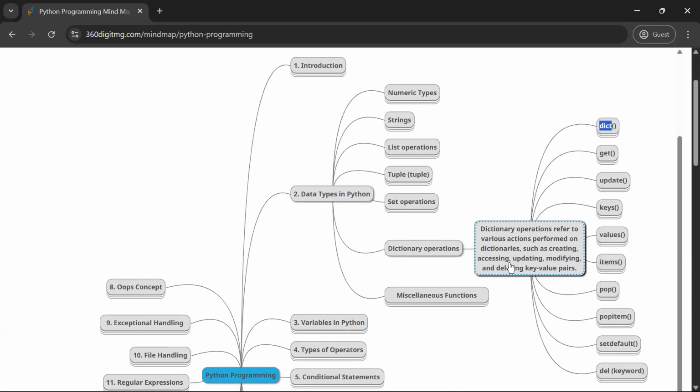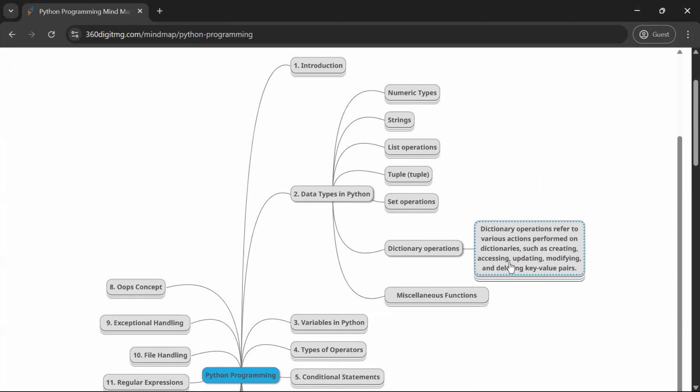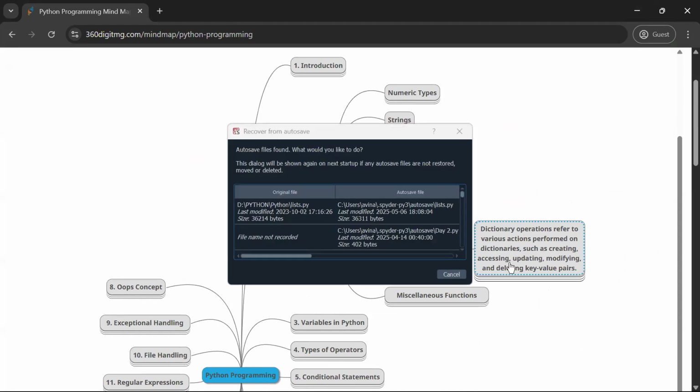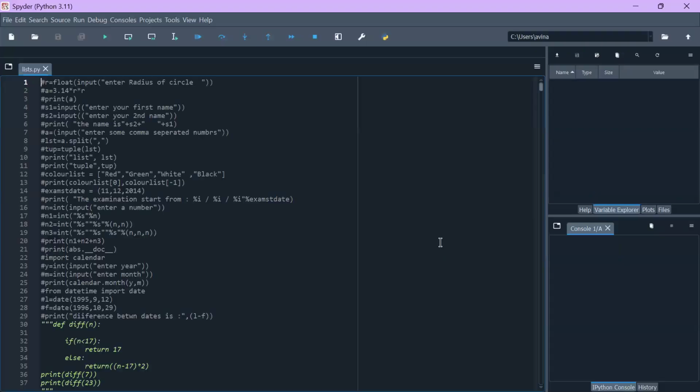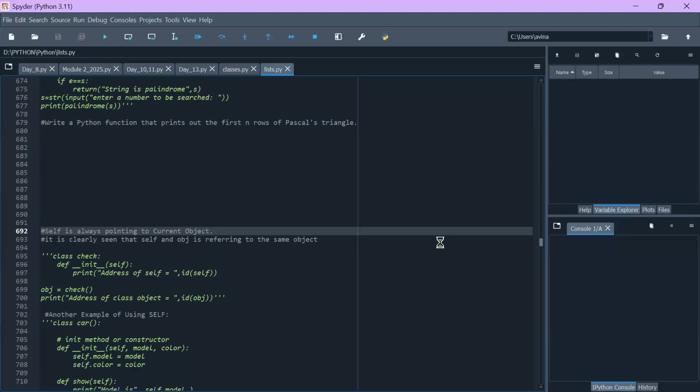So first, what do you mean by the term dictionary? I know you have encountered a dictionary long back in your life, even when you were a child.